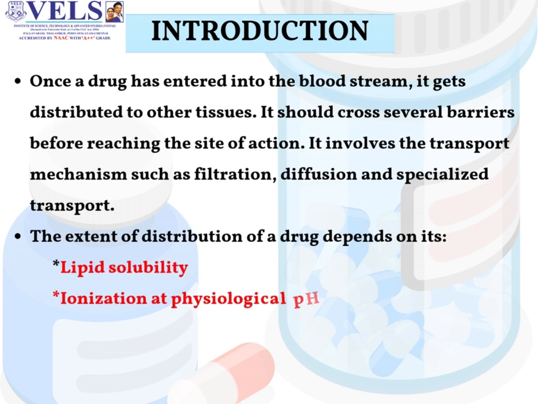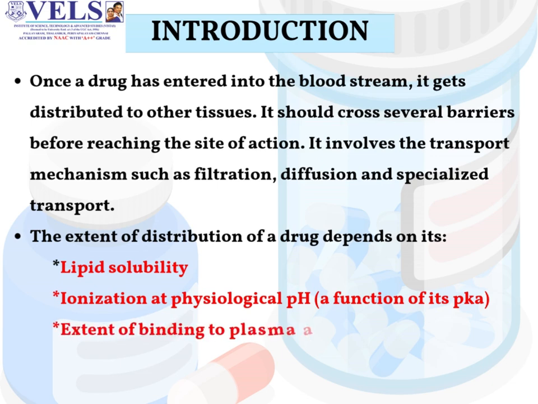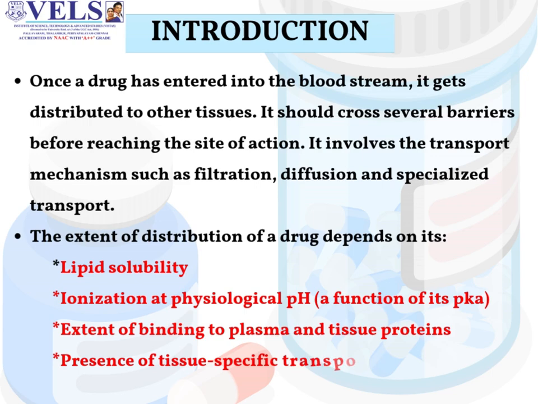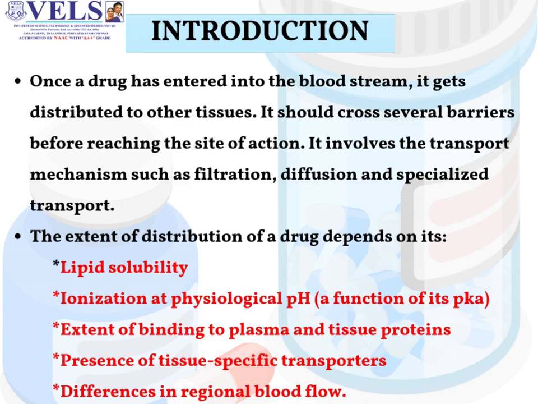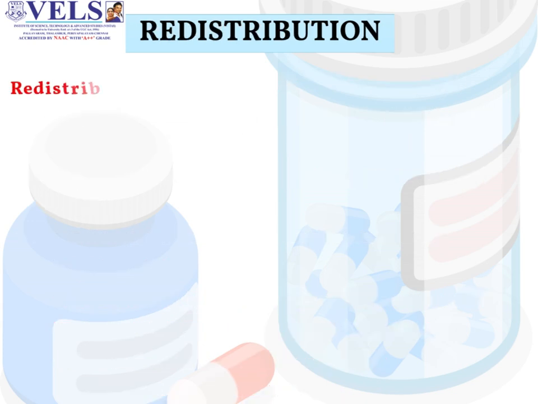The extent of distribution of a drug depends on its lipid solubility, ionization at physiological pH, extent of binding to plasma and tissue proteins, presence of tissue-specific transporters, and differences in regional blood flow.